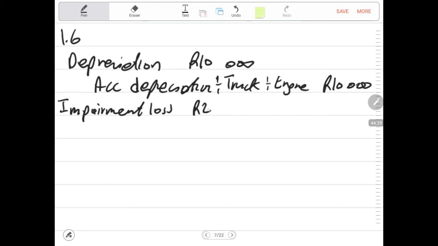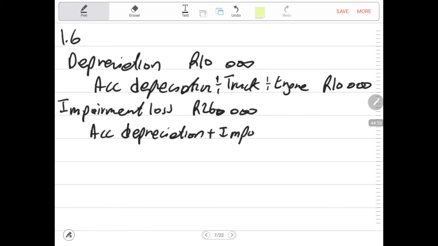Impairment loss of 260,000. Then we credit accumulated depreciation and impairment loss on the truck engine, don't forget that, 260,000.